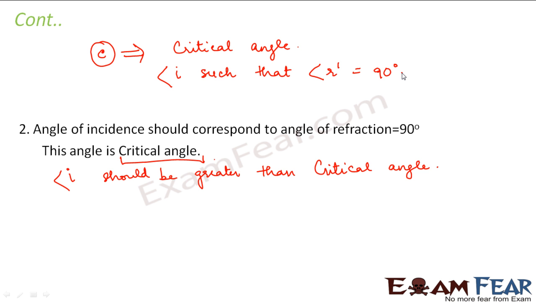Total internal reflection takes place under two conditions. The first condition is that light should travel from a denser medium to a rarer medium. And the second condition is that the angle of incidence should be greater than the critical angle. Right? And what is critical angle? Critical angle is that angle of incidence for which the angle of refraction is equal to 90 degree.